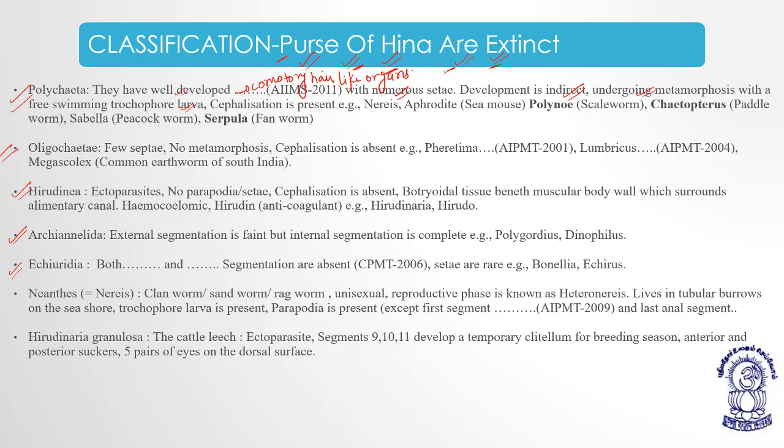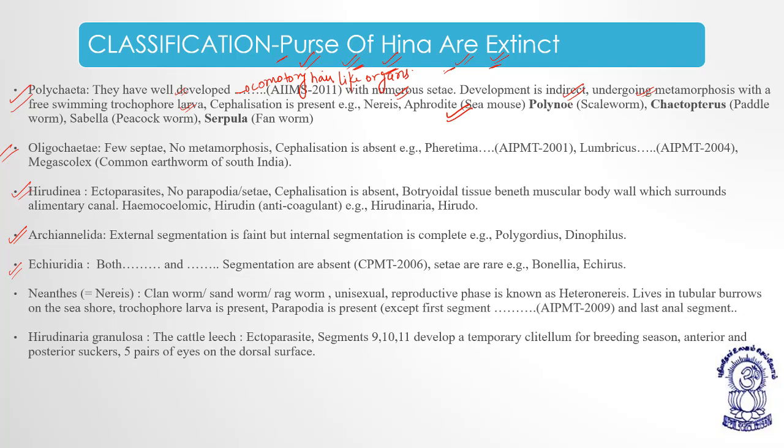Then cephalization, which means the formation of the head region, is present in polychaetes like Nereis. Cephalization is basically the differentiation of the head part. Examples of polychaetes are Nereis and Aphrodite. Aphrodite is known as what? Sea mouse.